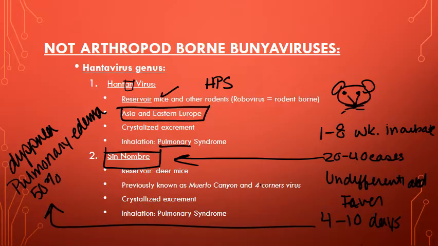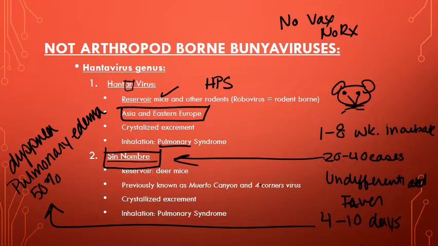And one survivor of this virus said that he felt like he was breathing with a tight band around his chest and a pillow held over his face. So that's how significant the difficulty breathing can feel. Like many of the Bunya viruses, there's no treatment. There is no vaccine. Really all we can do is supportive care. And in this case, you're really going to worry about the respiratory support. That's the most significant thing.